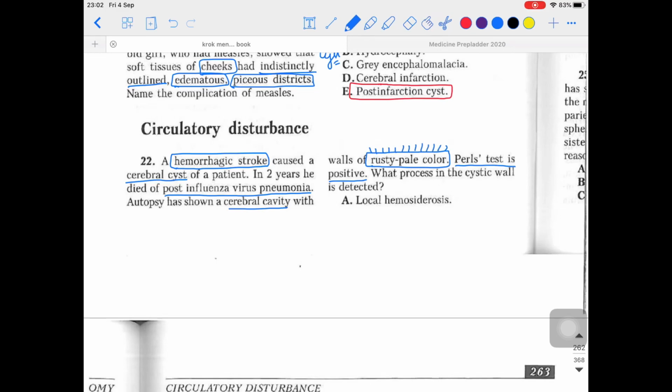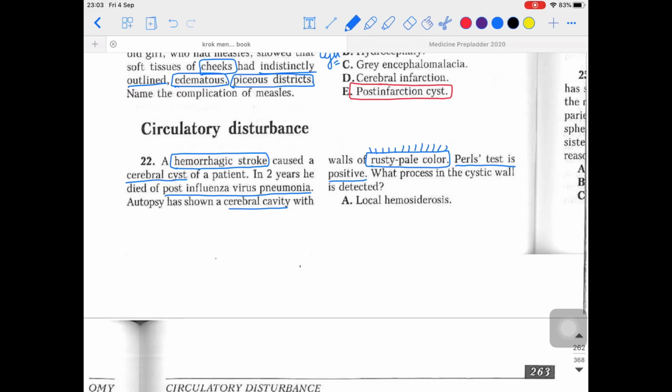One more thing: I told you which kind of hemolysis was happening in the local hemosiderosis. That was the extravascular. Extra means outside the vessel, isn't it? Whereas in visceral siderosis, it was inside the vessel, intravascular, right? That's why we were calling that systemic. So this one is local hemosiderosis because this is outside the vessel. Local hemosiderosis, extravascular hemolysis, that's why it is imparting the rusty pale color.